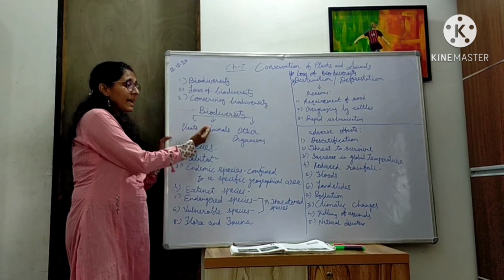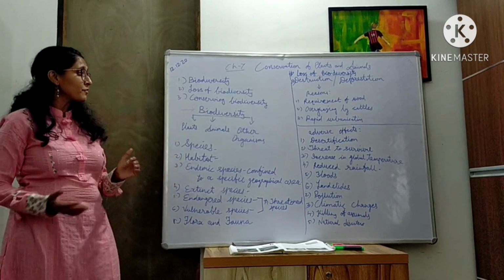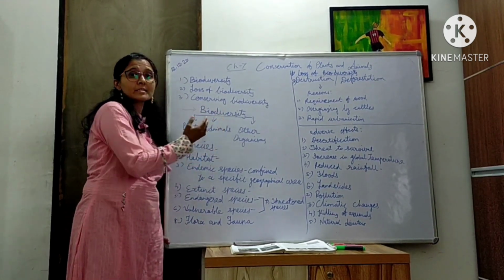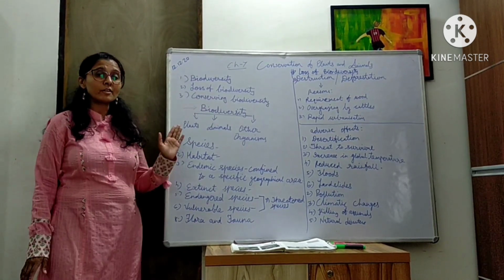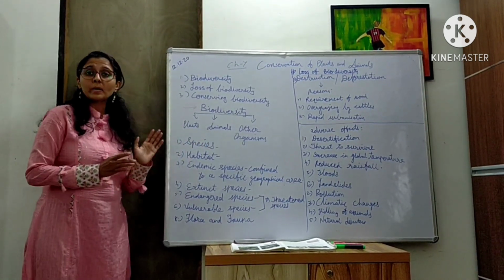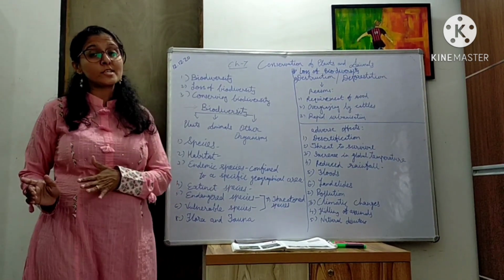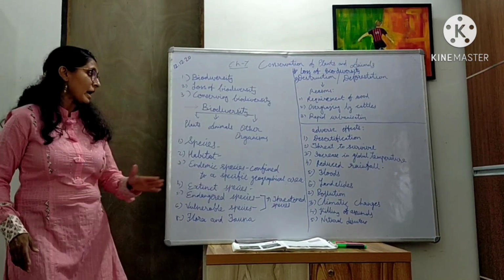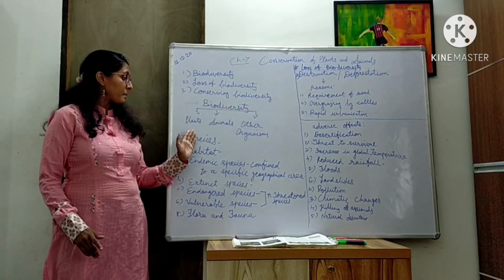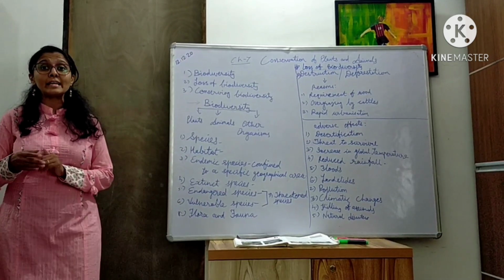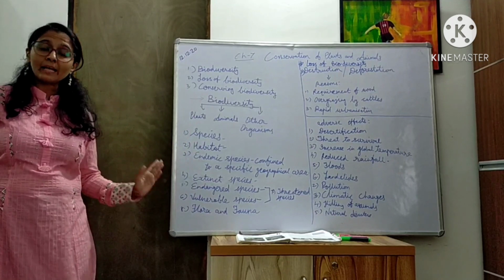Plants, animals and other organisms together are known as biodiversity. When we are learning about biodiversity, some terms will come, so you can note them down in your notebooks. These terms are, first, species. The class or group of plants and animals which have permanent characteristics and which are different from others are known as species. Second, we have habitat. The place where plant and animal species live, multiply and survive is known as their habitat.